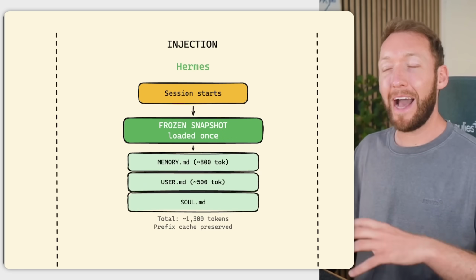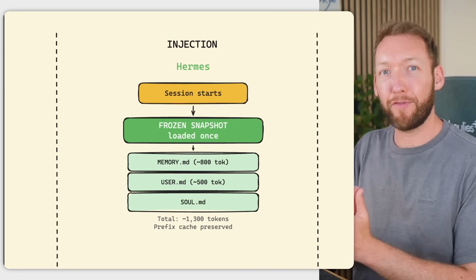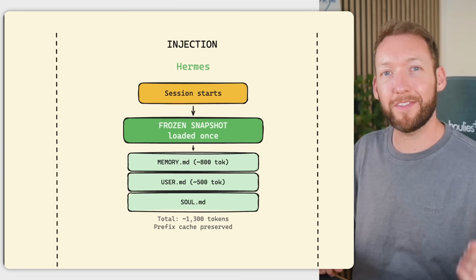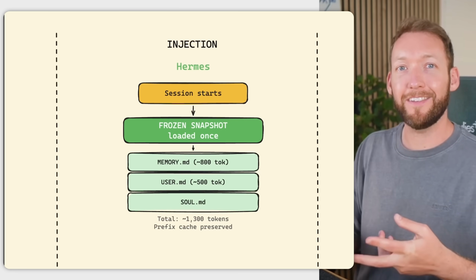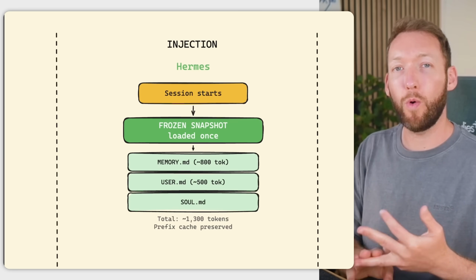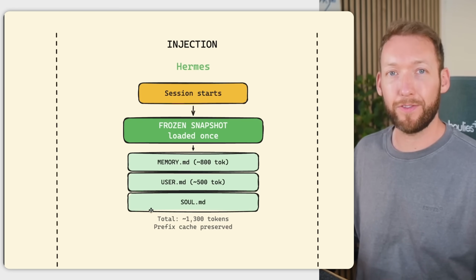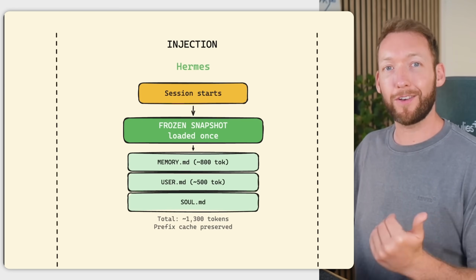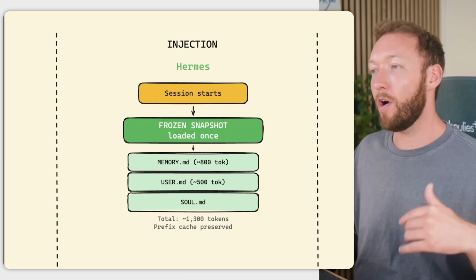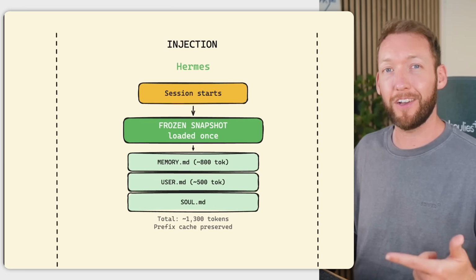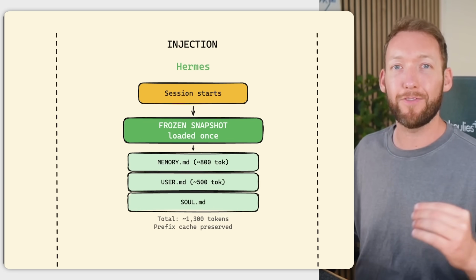Claude Code's injection choice was hook loaded, so always in, but not capped at character count. So Hermes handles this in a really smart way. At the session start, it takes a frozen snapshot of pertinent and specific memory files. Think your identity, your user profile, and your most important recent memories that it's saved. It's capped around 1,300 tokens, so it's not going to bloat the context, and it's cached. So you're only going to pay for these tokens once per session. It's not going to re-inject them into every bit of conversation.